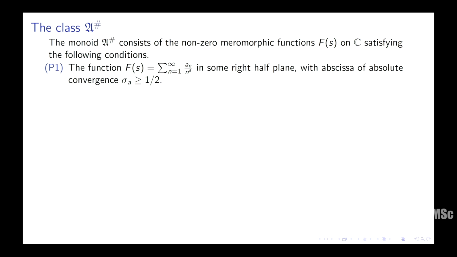So anyway, the class consists of meromorphic functions given by Dirichlet series in some right half plane, and I will assume that the abscissa of absolute convergence is greater than or equal to half. If it's less than half, it's even less interesting because it's going to have a functional equation.